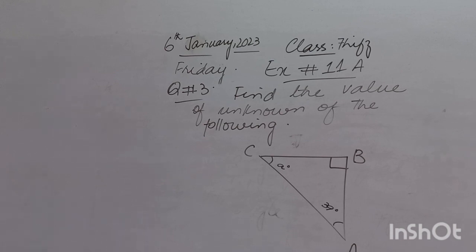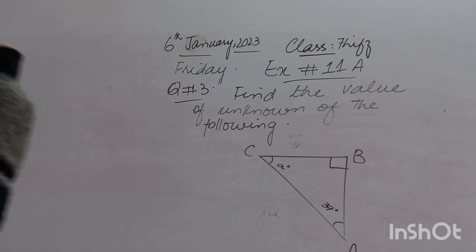So what is the procedure to find out? Who will tell me? If you remember, I told you a thing. The interior angle sum must be equals to 180 degree. So as you look class, we have three angles in total. It doesn't matter, you have unknown or known. You will simply take the sum of all the interior angles, and its sum must be equals to 180 degree. So according to condition, we have a procedure.